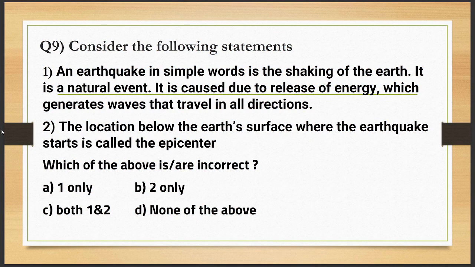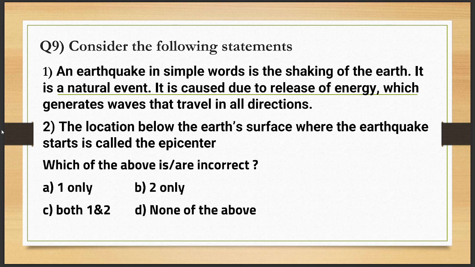Question number 9. Consider the following statements. First, an earthquake, in simple words, is the shaking of the earth. It is a natural event. It is caused due to release of energy which generates waves that travel in all directions. Statement 2. The location below the earth's surface where the earthquake starts is called epicenter. Which of the above is or are incorrect?